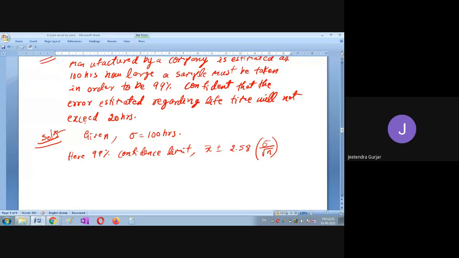So first you take what is the error here. Error should not exceed 20 hours.